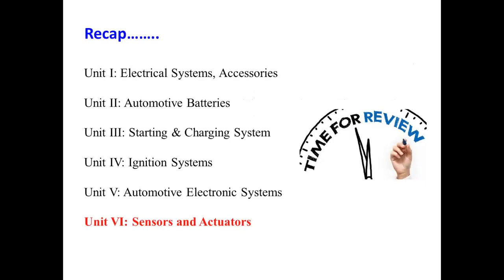That is the time for review. Looking at the earlier curriculum, we have till today completed unit number 1 to unit number 5, wherein we went through the various electrical systems, accessories, automotive batteries, starting and charging system, ignition system, and automotive electronic systems. And now this unit number 6 is dedicated to sensors and actuators.